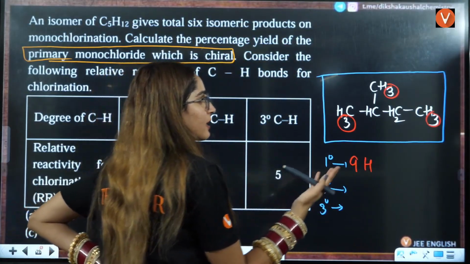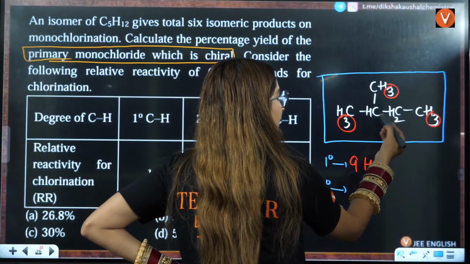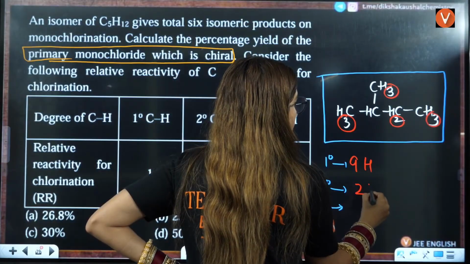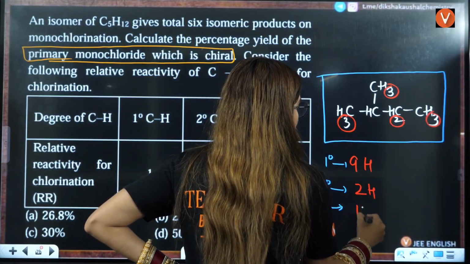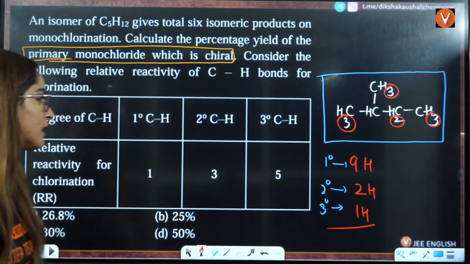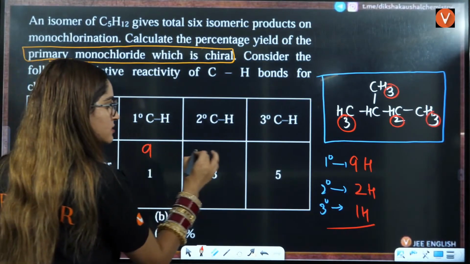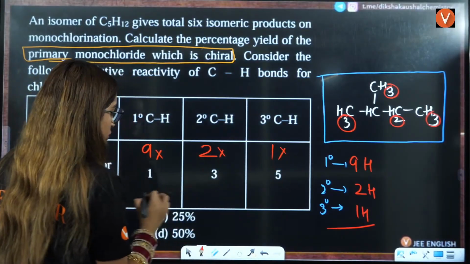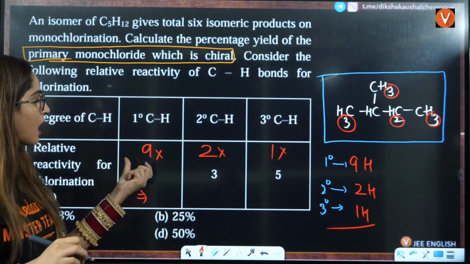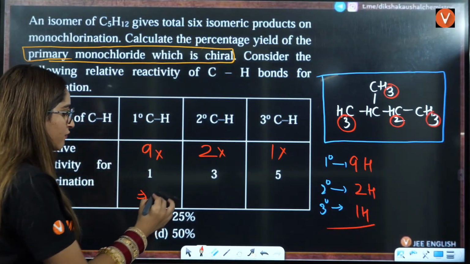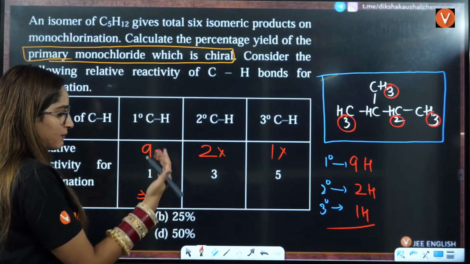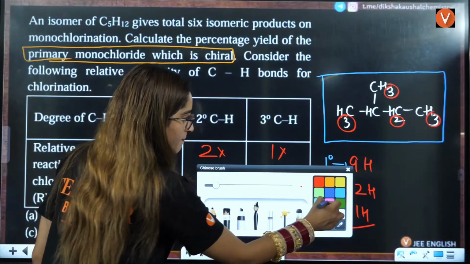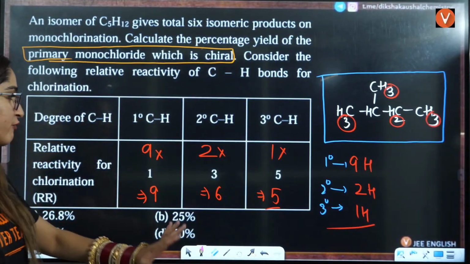2 degree, that is connected to 2 carbons. That is 2 here, right? So that is 2 hydrogens. 3 degree, that is only 1 hydrogen, that is 3 degree here, right? So this is 9, this is 2, this is 1. So overall multiplication you have to do. Primary hydrogens are 9, so overall reactivity will be 9. This overall will be 6. This overall will be 5. Okay. Understood?